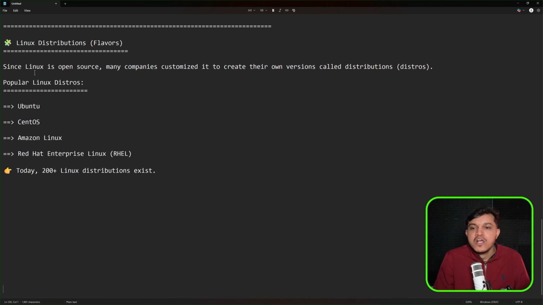Because Linux is open source, many companies downloaded it, customized it and created their own versions called distributions. A distribution is a different version of the existing Linux, with a little bit of modification. And we have Ubuntu, Amazon Linux, Red Hat and many more. There are totally 200 plus Linux distributions or Linux flavors. In this series we might go with Amazon Linux or Red Hat or Ubuntu. That should not create any problem because 95% of Linux is the same irrespective of which operating system you go with. That's all about the history.